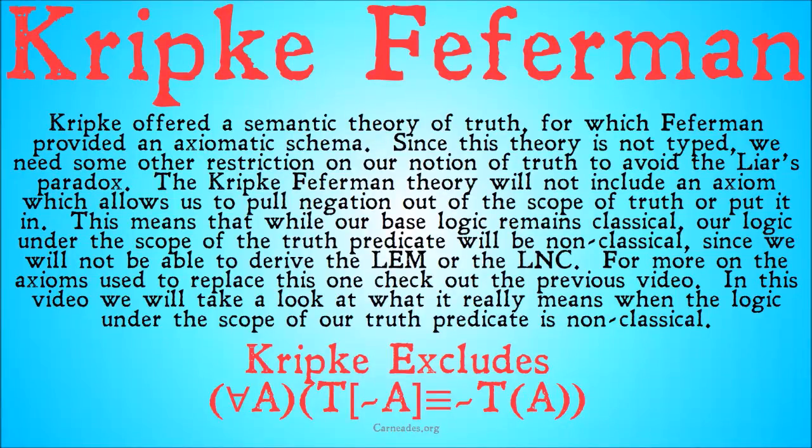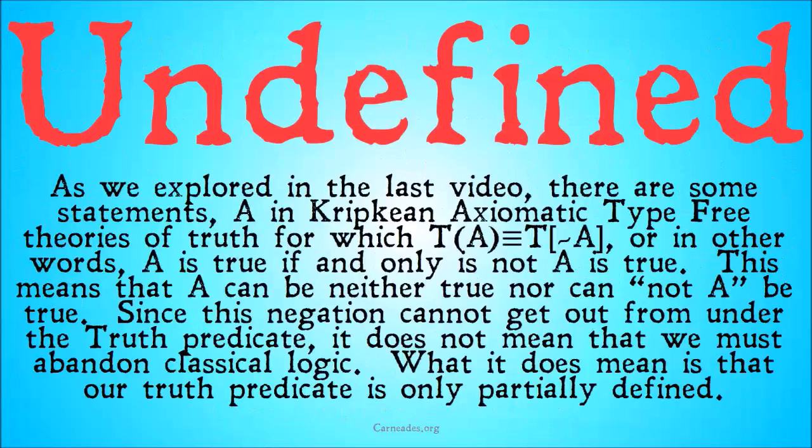In this video, we will take a look at what it really means when the logic under the scope of our truth predicate is non-classical, and how that can help resolve maybe at least some parts of the liar's paradox. In order to do this, we are going to have something called undefined.